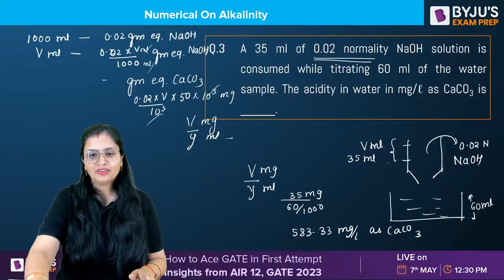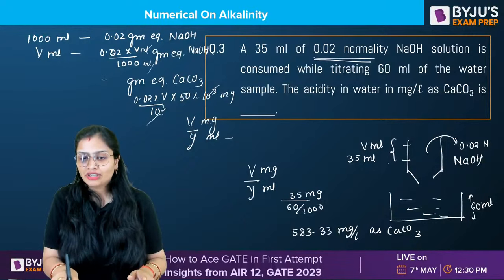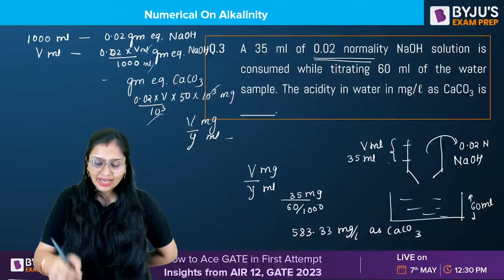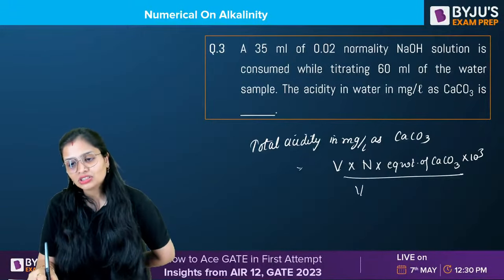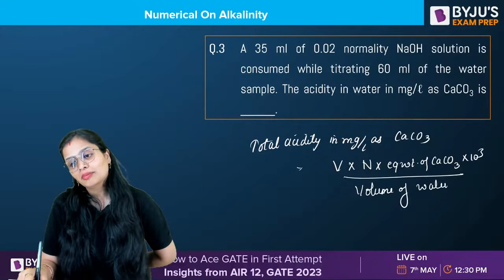See, here volume into normality was 0.02, equivalent weight was 50, and 10 raised to power 3 added, divided by volume of water sample tested. So they have found this formula. You don't have to mug it up. They have found it from the basic concept.